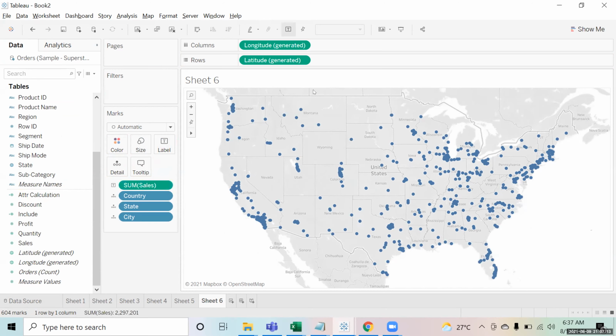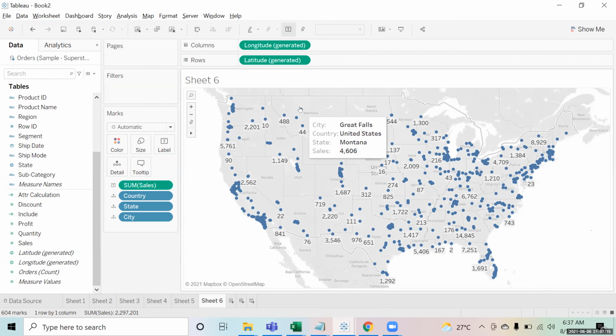Right now, if I bring the sales, it will show me the sales for that city. In Montana, for the city Great Falls, this was the sale. For Helena, this was the sale. For Missoula, this was the sale. So I can see the sale for each city right now. But what if I want to see the sale for this entire state also? If I hover on this city, it should also give me the sale for the entire Montana.